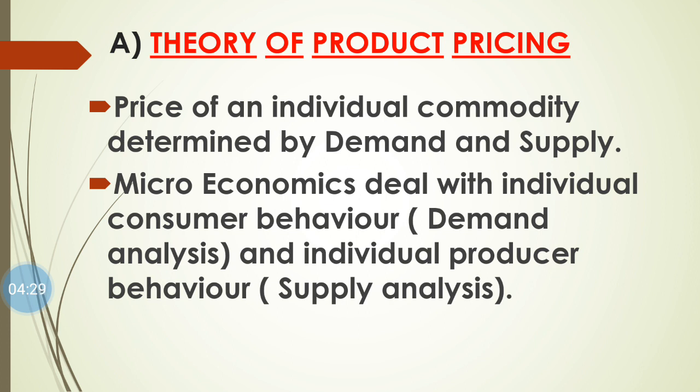It means we come to know that whenever a firm decides the price of a product, what will be the behavior of the consumer toward the price, that is demand analysis, and what will be the behavior of the producer toward the price, that is called supply analysis. So in short, microeconomics helps us decide the behavior of consumer and producer when a firm decides the price of the product.